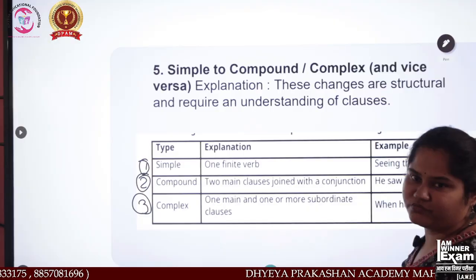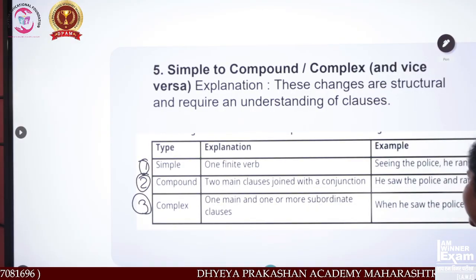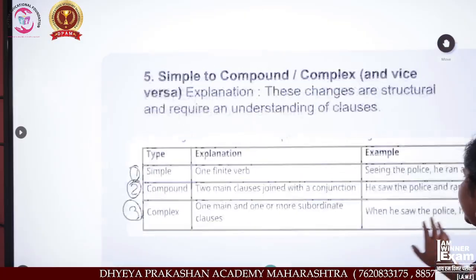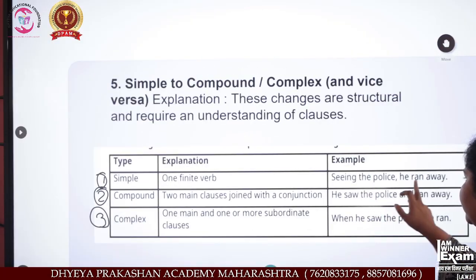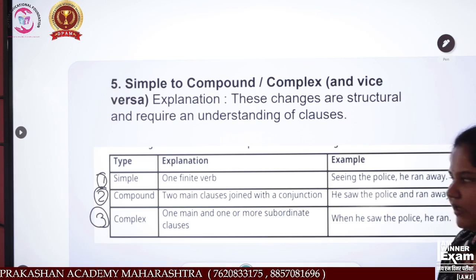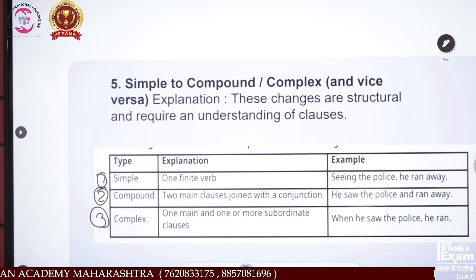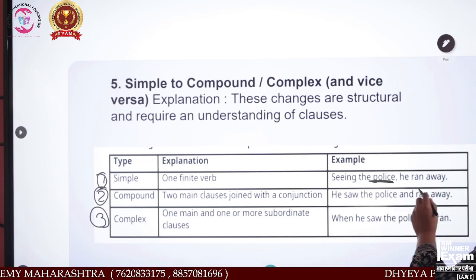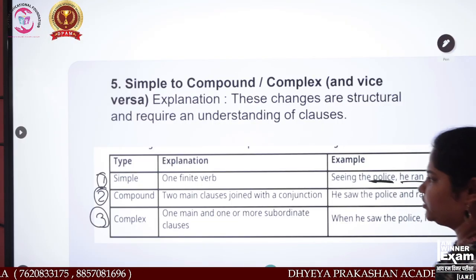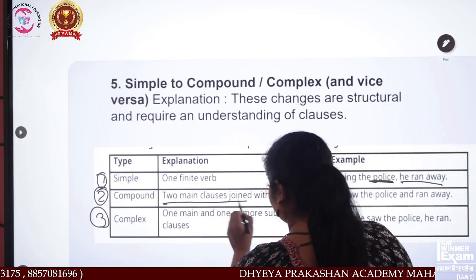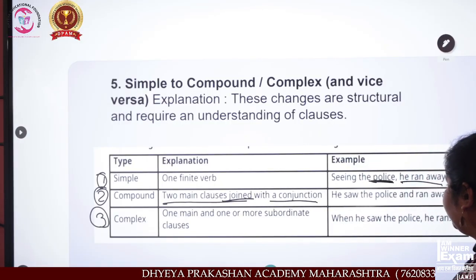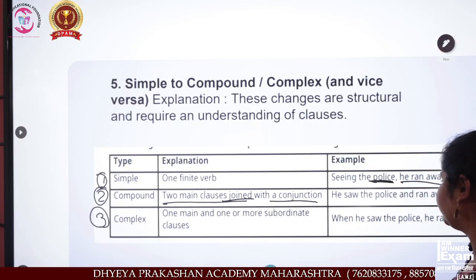Now see, in a simple sentence, what happens? One finite verb. For example: "Seeing the police, he ran away." What happened? He saw the police. He ran away. Compound is what? Two main clauses joined with a conjunction. Now everyone knows about the conjunction.